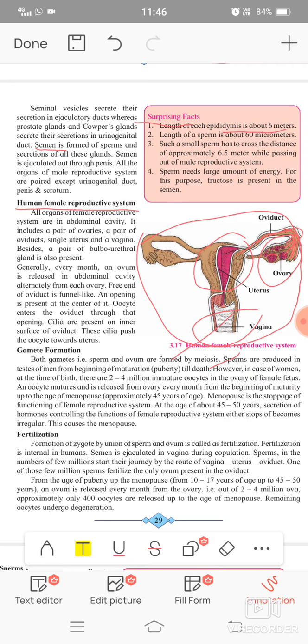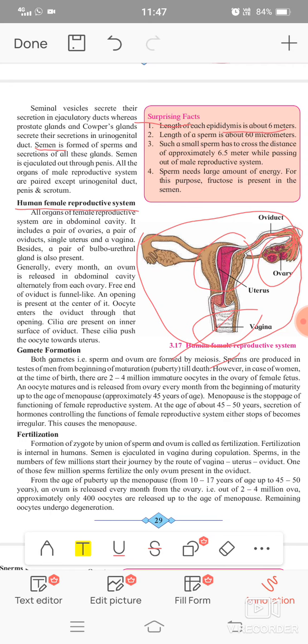Gamete formation. How does gamete formation take place? As in male, the testis forms the sperm. In the same way, in the female, the ovary forms the gamete, that is the egg cell. Both gametes, sperm and ovum, are formed by meiosis. As we already discussed, the sperms are formed by the meiosis process. In the ovary, the oocyte or egg cell is also formed by meiosis.